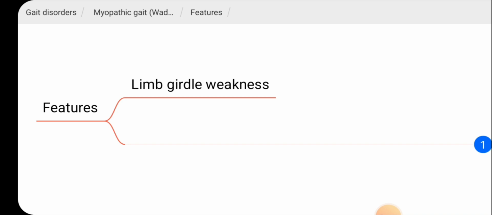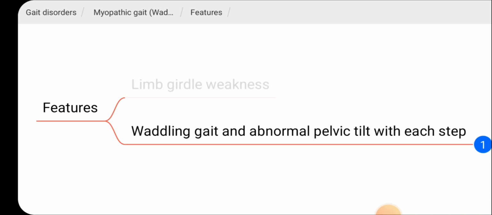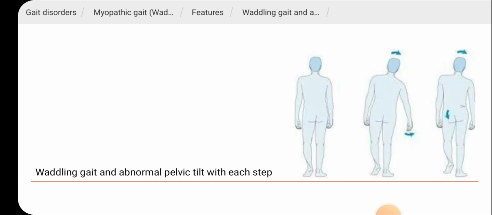So, the pelvic girdle starts waddling because of this weakness. Therefore, waddling gait and abnormal pelvic tilt with each step will be there. As you can see in this picture, the person looks like walking like a duck. So that's the waddling gait. Mainly waddling gait occurs due to proximal muscle weakness.